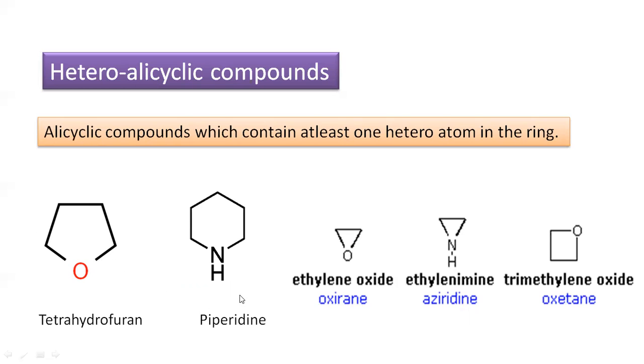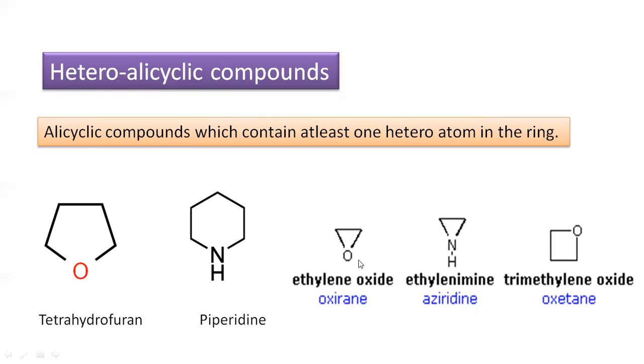Similarly, piperidine has an NH group, with nitrogen present in the ring instead of one carbon.